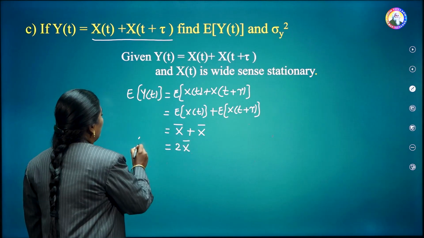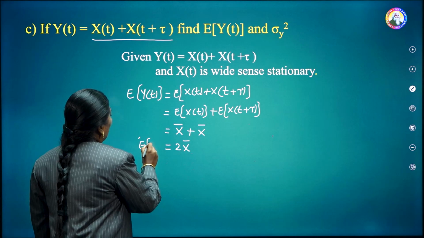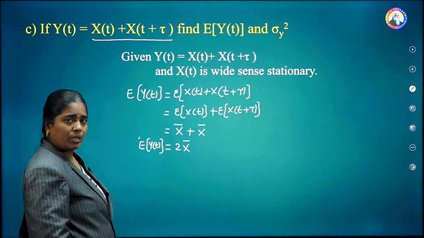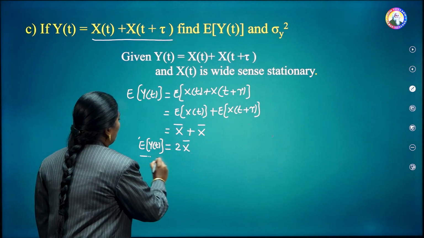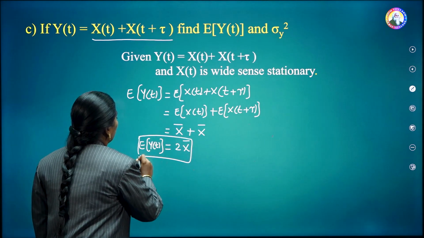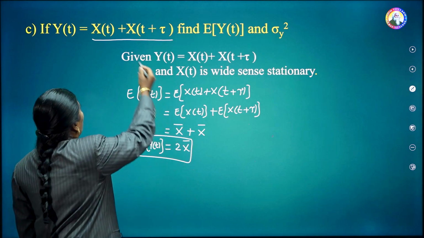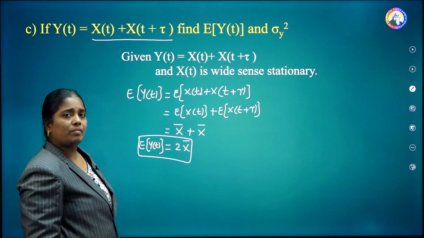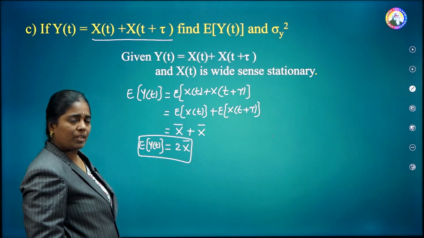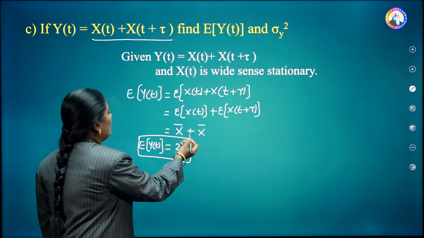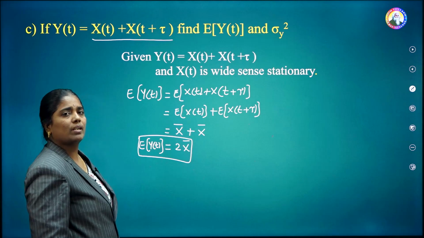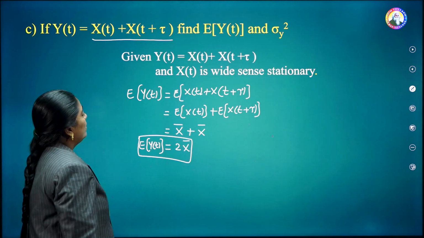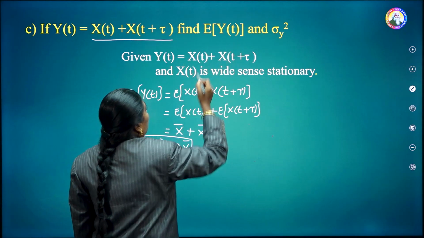That means E of y of t, the mean value of y of t, is nothing but equal to 2 into x bar. In the previous case, we had minus, that's why x bar minus x bar is nothing but 0. Now here for the non-zero mean value of x of t, the mean value for y of t is nothing but 2 into x bar. We have found out the E of y of t.